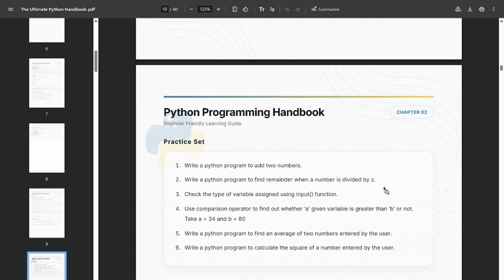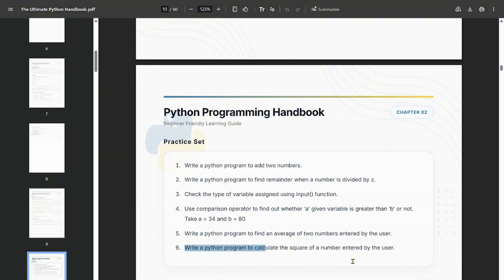Now this is a practice set. You can try doing it. Write a Python program to add two numbers. You can do it, right? Write a Python program to find the remainder when a number is divided by z. Check the type of variable assigned using the input function. Use a comparison operator to find whether a given variable a is greater than b or not.